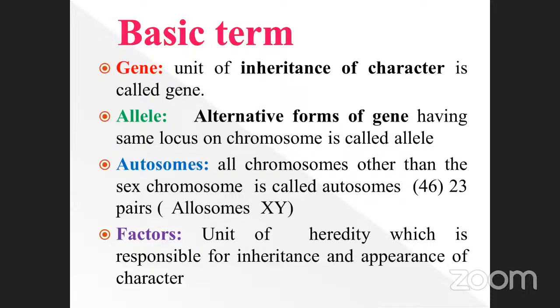So other than the autosomes is called allosome. Other than the allosomes are called autosomes. Okay, so many times they ask how many pairs of autosomes are present in it. How many pairs? 22 pairs. Okay, last one is called allosome, otherwise called the sex chromosome. Okay, note down, this is very, very important. Another one is called factors.